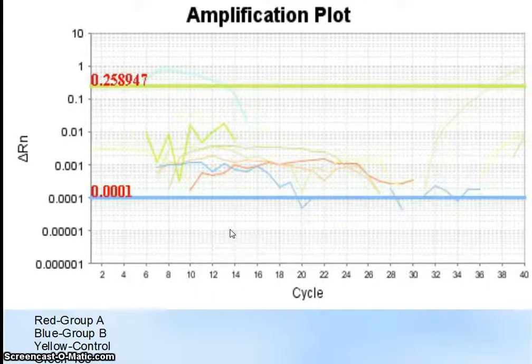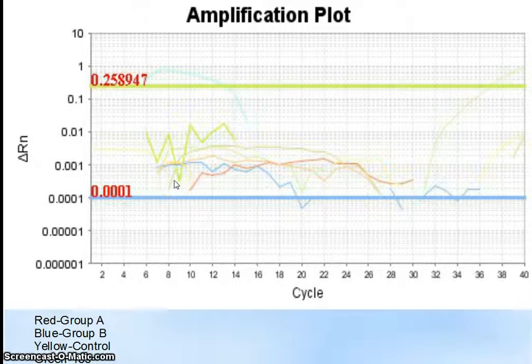Our amplification plot shows our 1% here, the dark red, and our 1% group B, the blue right here. Then our 5% A, the green, yellow here.